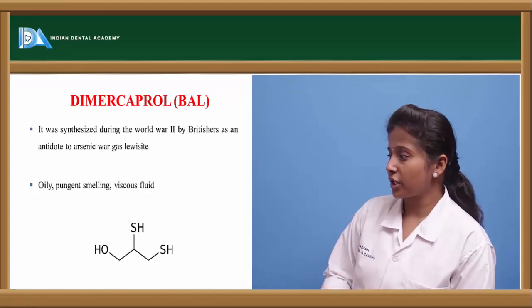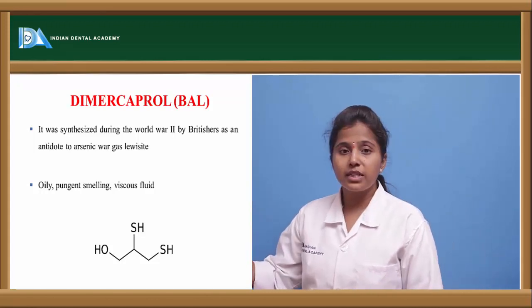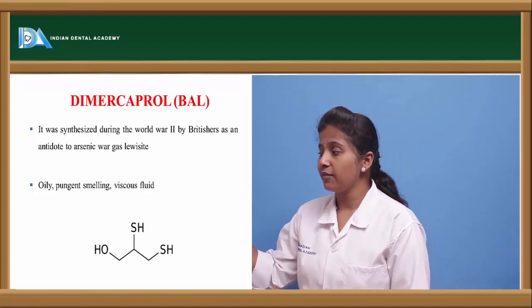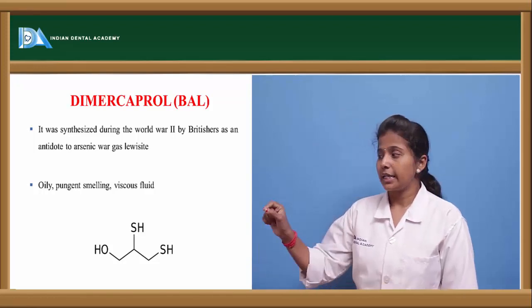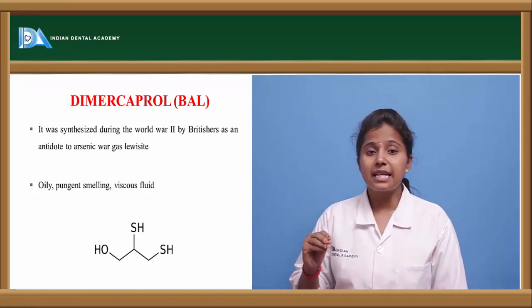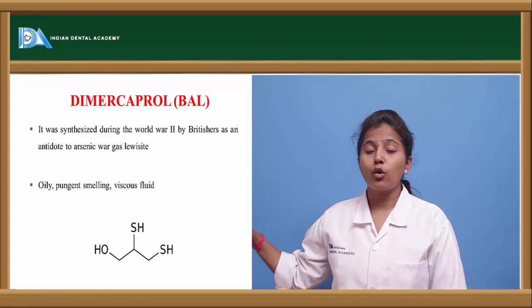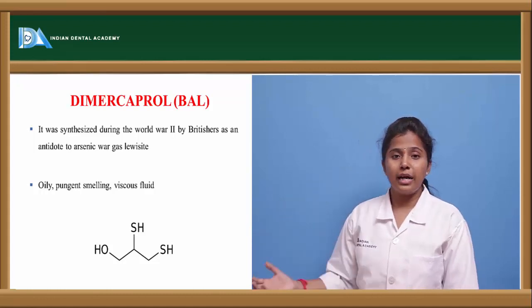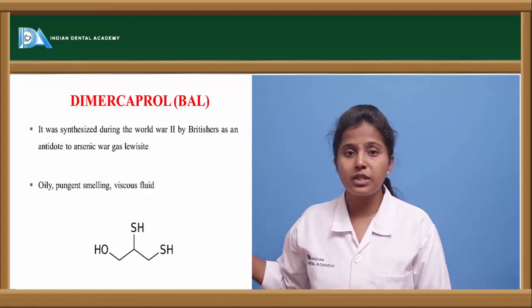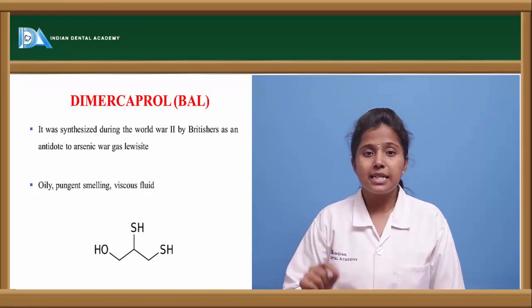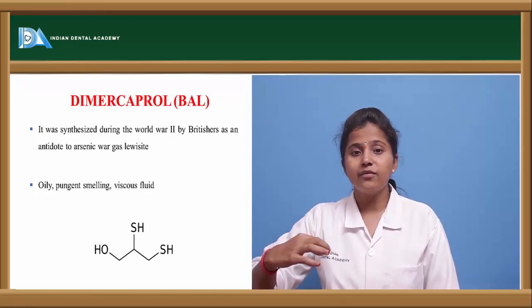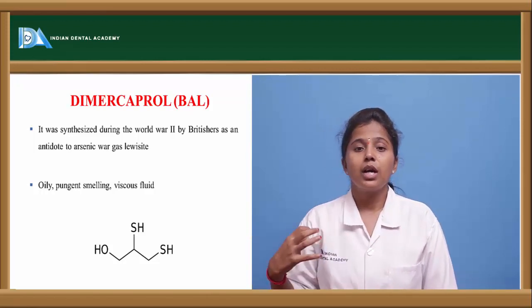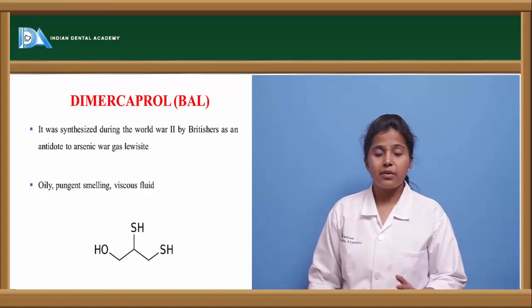If we see the structure, it is a compound which has hydroxyl as well as sulfhydryl groups. There are two sulfhydryl groups. These are the major groups that bind the heavy metal. So the SH group present in dimercaprol is the major ligand which binds to the heavy metal in order to antagonize the heavy metal poisoning.